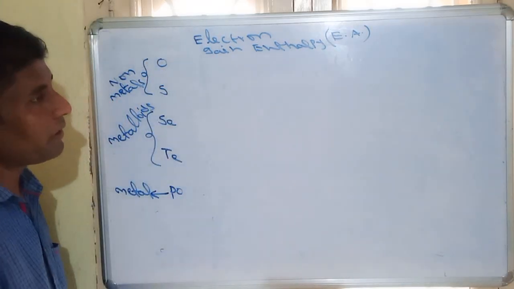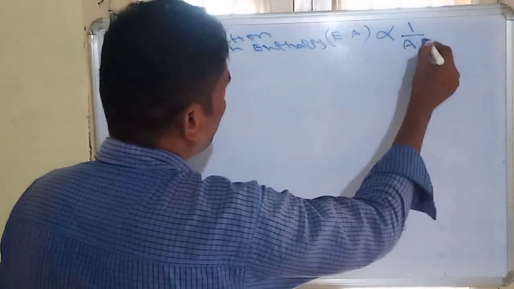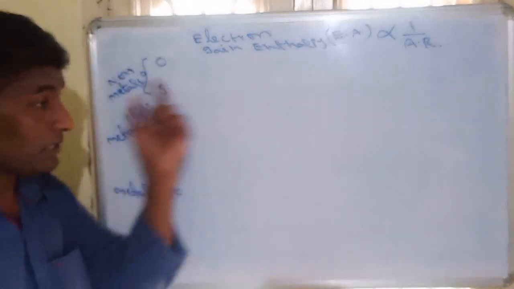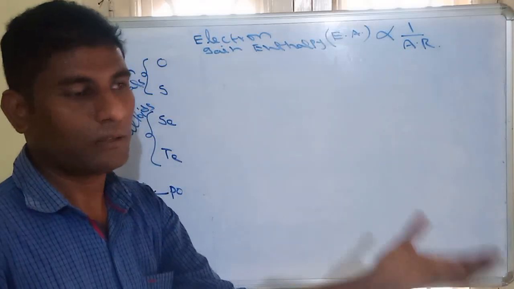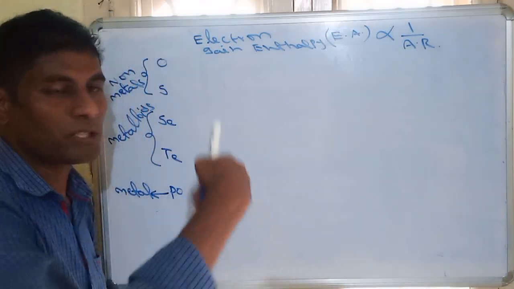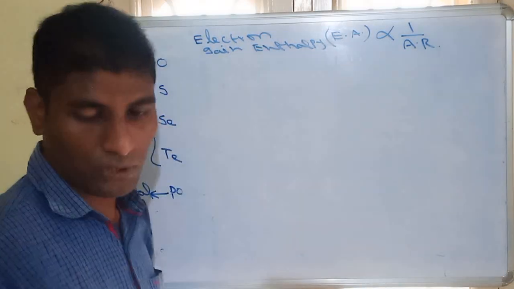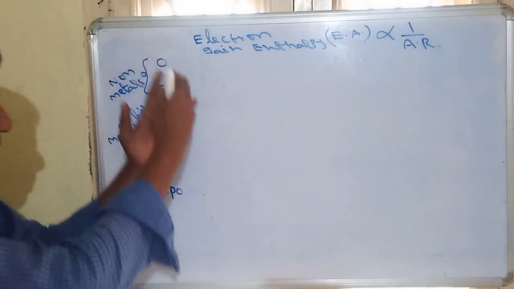This electron gain enthalpy is also inversely proportional to atomic radius. That means the smaller the size, the more easily we can add an electron due to strong attraction, so more energy will be released. So electron affinity is inversely proportional to atomic radius, and we expect electron affinity to decrease from top to bottom.